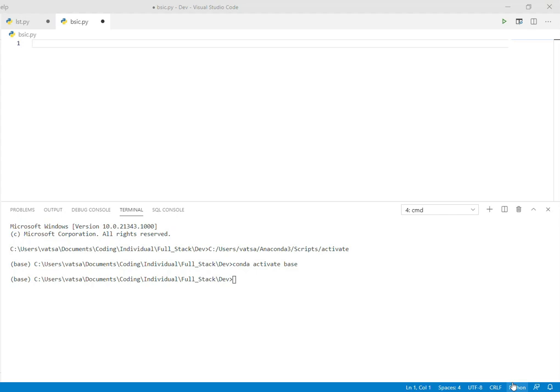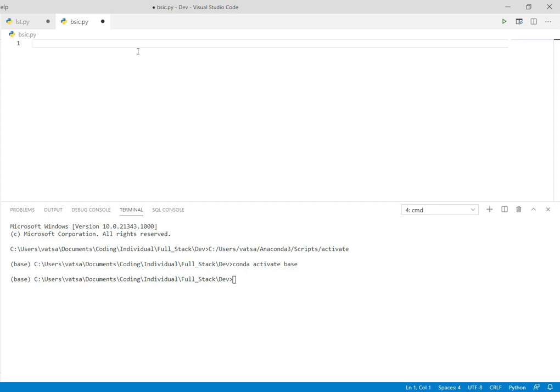So, a tuple is a data structure in Python. It is an immutable data structure. If you don't know what mutable and immutable mean, you can check my video on that. In Python, generally we have four types of data structures: list, tuple, set, and dictionary. In my previous video, I already talked about lists. In this video, we are going to talk about tuples.